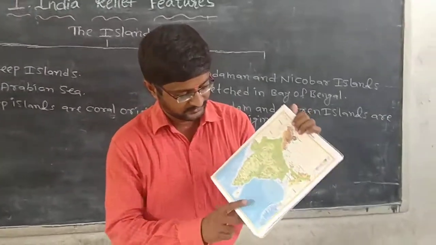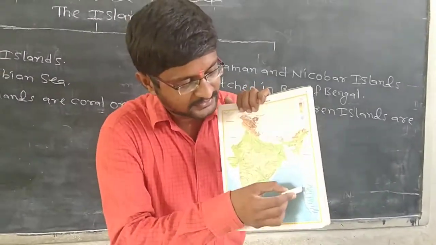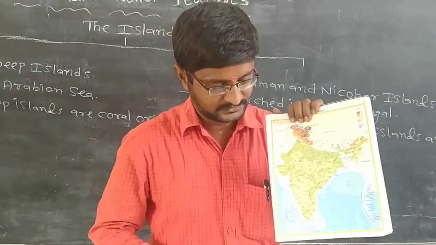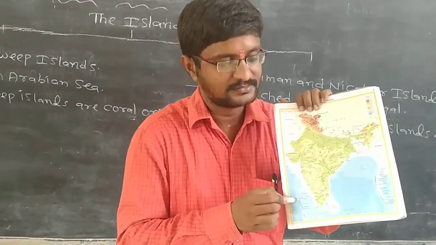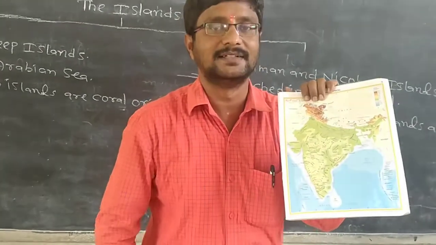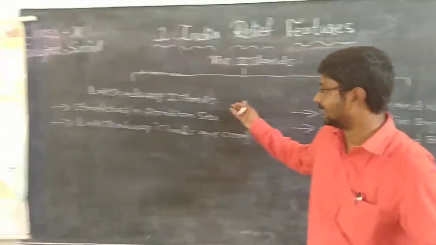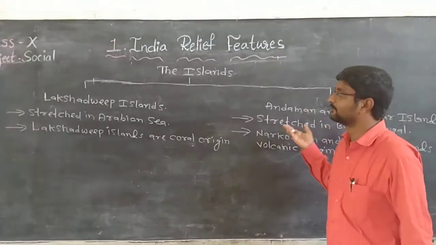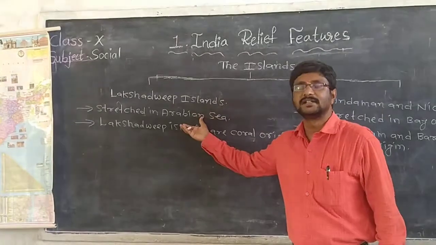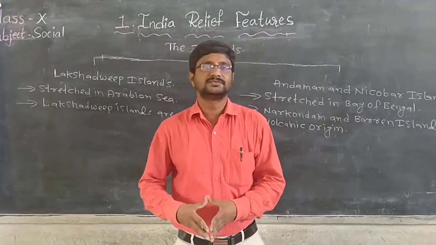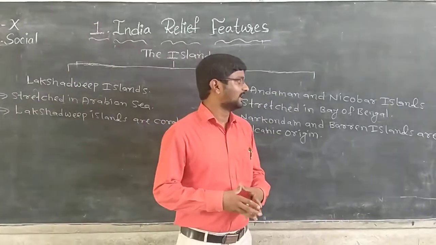See here, this is the Bay of Bengal. These are Andaman and Nicobar Islands. This is the Arabian Sea. These islands are Lakshadweep Islands. So tell me, where are these islands? Andaman and Nicobar Islands are stretched in the Bay of Bengal. Lakshadweep Islands are stretched in the Arabian Sea. So what is the importance of Andaman and Nicobar Islands?